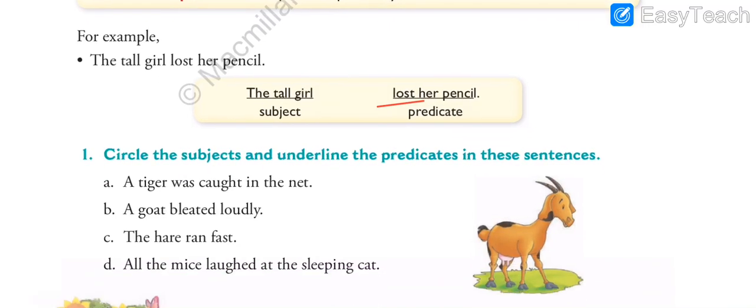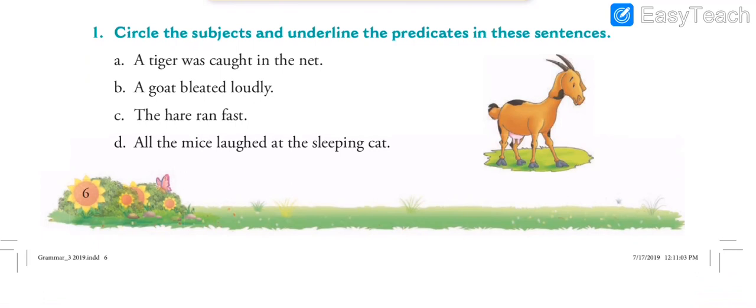And if it is clear, let us just quickly solve the exercise related to subject and predicate. So exercise number 1. Circle the subjects and underline the predicates in the sentence. Means we have to find out subjects and predicates. And after finding the subjects, we have to circle the subjects, and when we find the predicate, we have to underline. The rest of the sentence is predicate. So first we have to circle the subjects, and the remaining part we have to underline.